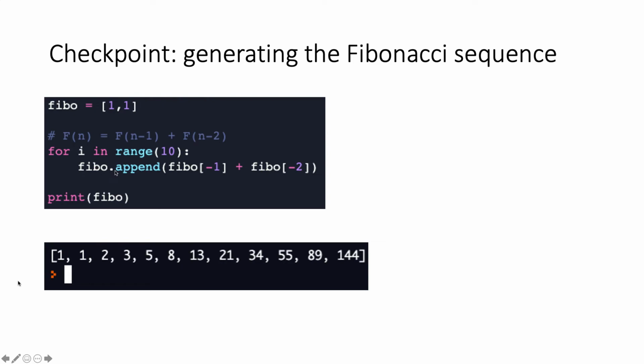And what element does it add? It adds the last element plus the second last element. If we run the code here, we see that it will generate the Fibonacci sequence up to 12 places.